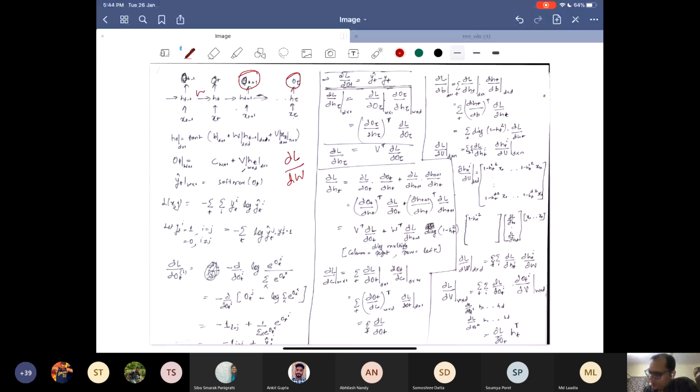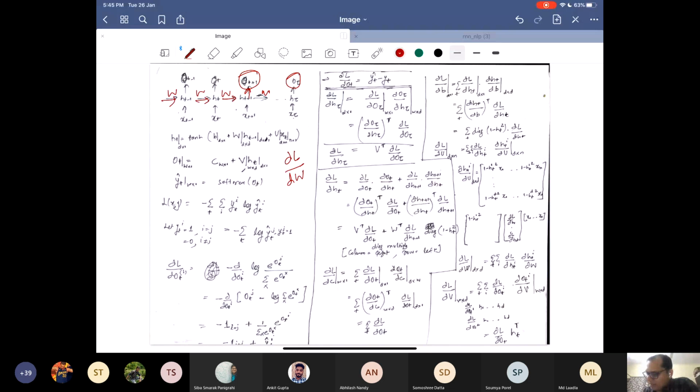But the problem is that the same W is at every point. And for the loss at this point, all these W's will participate. All these W's will have a contribution towards this loss. So when you have to backprop, you have to find the contribution of each of the W towards this loss, because you're applying the same weight again and again. That becomes a bit more cumbersome. But yeah, it is doable. If you sit and work it out, you can derive that.